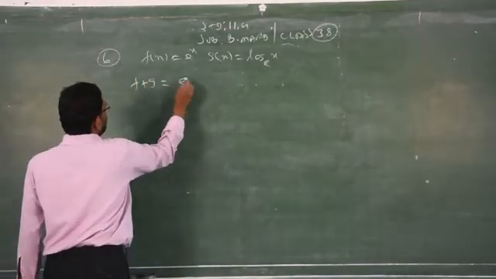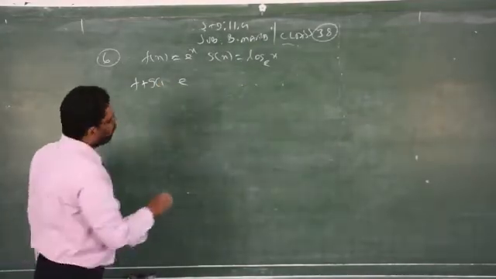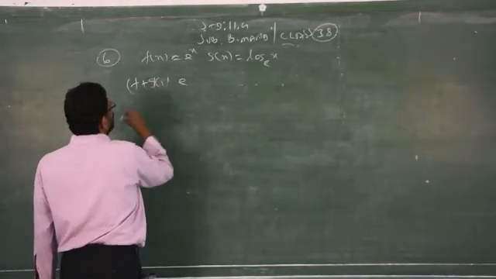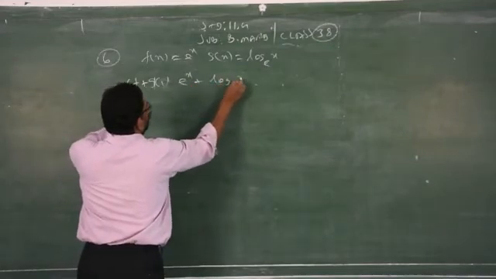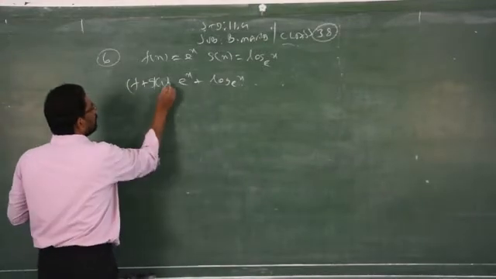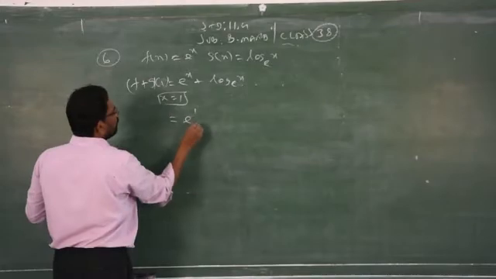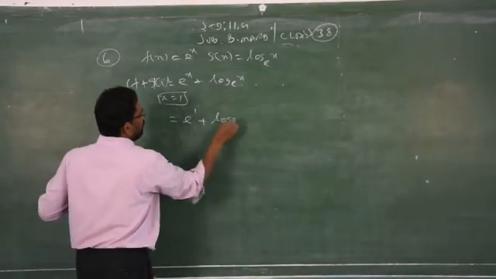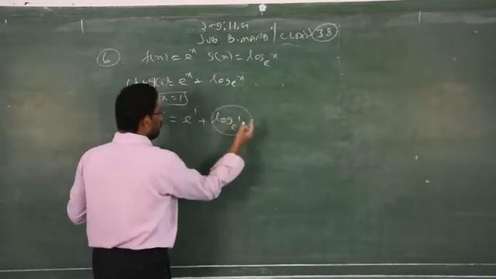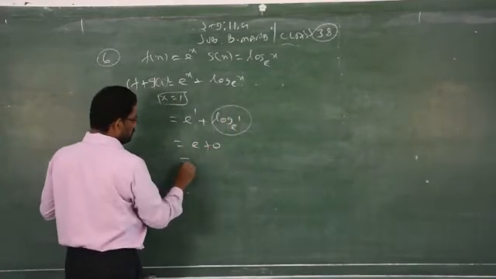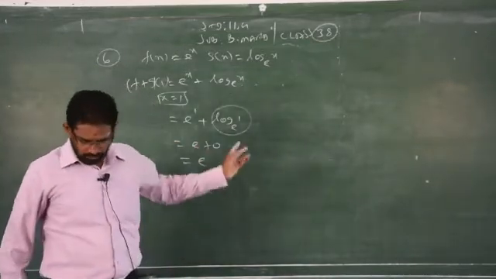What is f plus g of 1? So e power x plus log x to the base e, and x is replaced by 1. Therefore e power 1 plus log 1 to the base e. Log 1 is 0, this you know. Therefore e plus 0 is e. e power 1 is e, so no need to write e power 1.